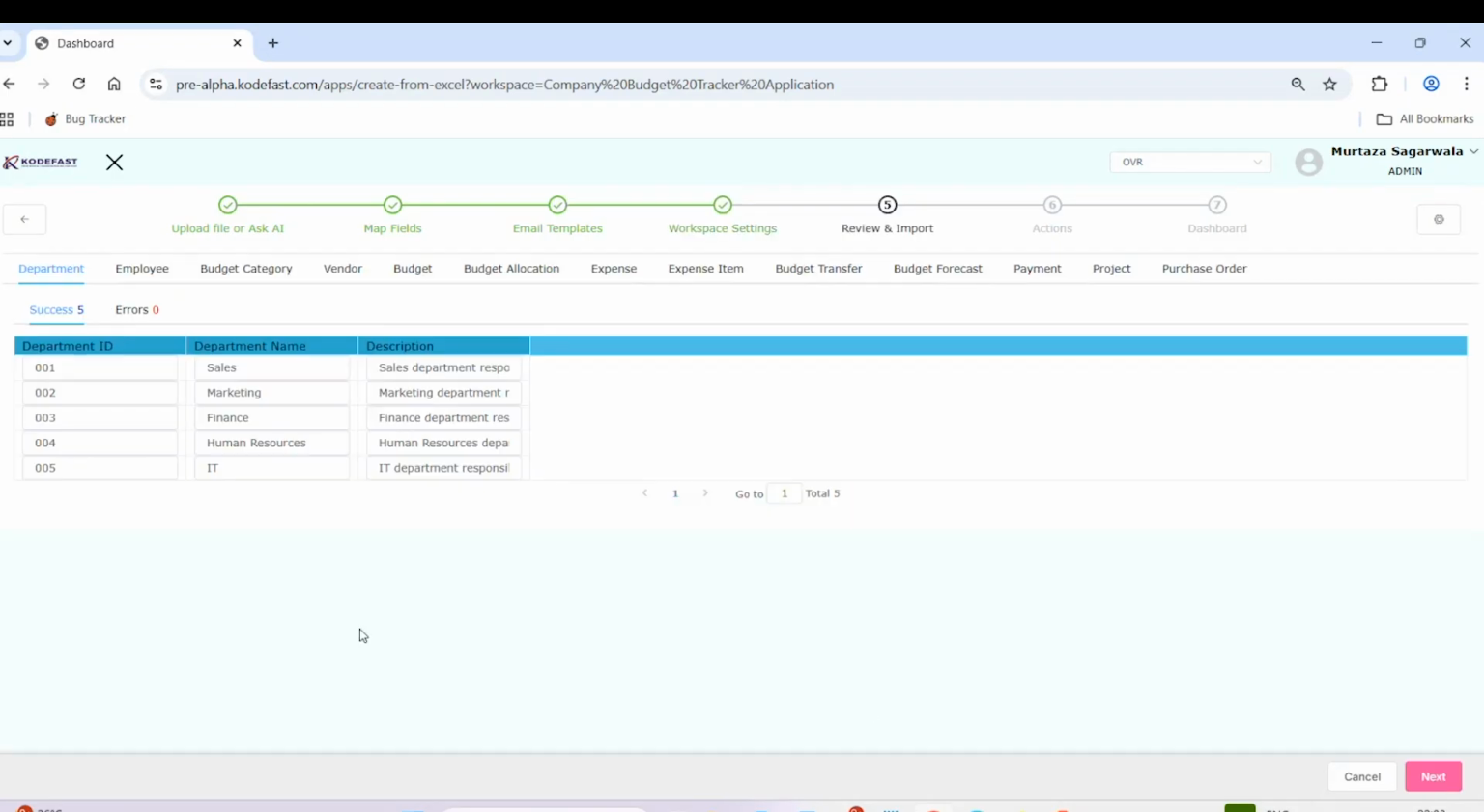As at the time we gave the prompt, we said okay, I need a moderate application with some sample data.